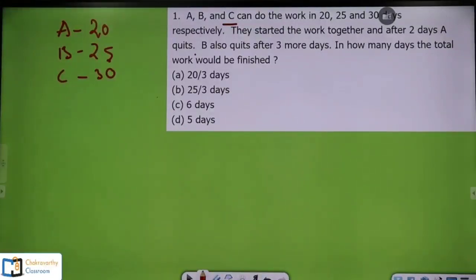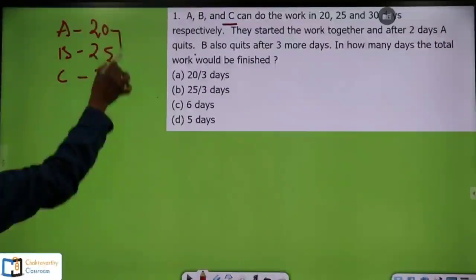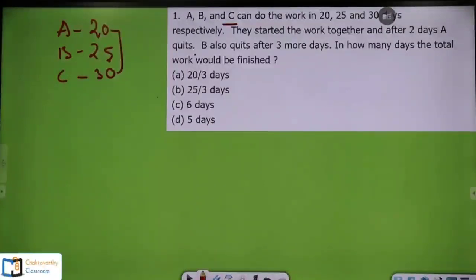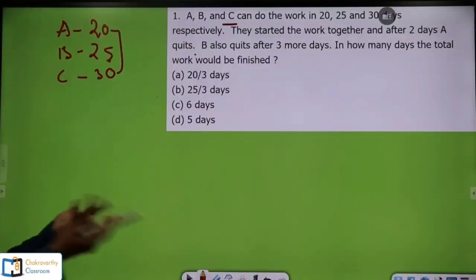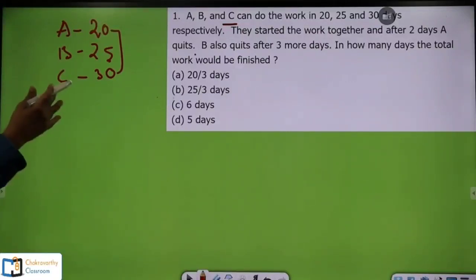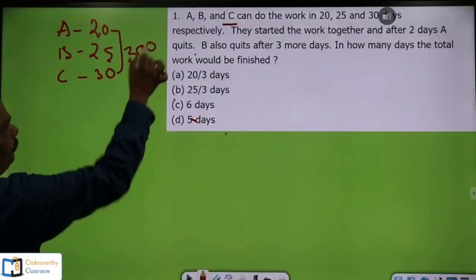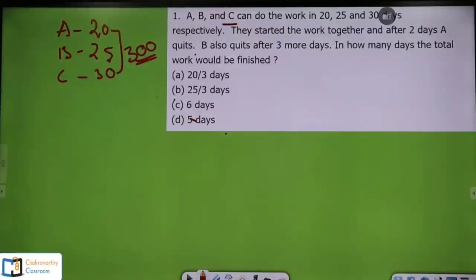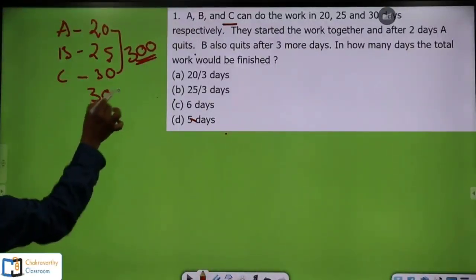What's our first rule? Take the LCM of these 3 to avoid the fractions. Simply, for 20, 25 and 30, what is the LCM? You take the biggest number. Go on like taking the multiples of that one. Easily you can get that one. So 30, 60, 90, in that way you need to go. Alright, 120, then 150 and so on. If you go for this one, 300 is the LCM for this. Now, this 300 units will become the total work.